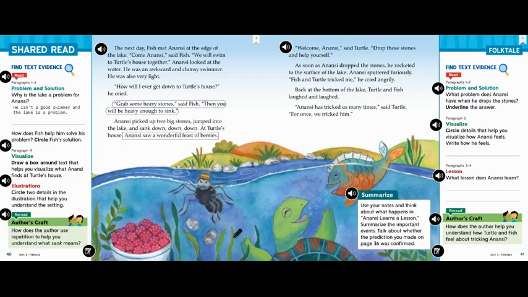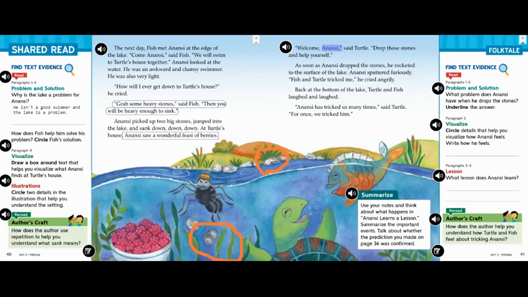So I'm going to circle this area right here because this shows me the water and the seaweed. The second detail that I'm going to circle are these rocks and plants on the bank here. This shows me where the story took place in the beginning, where the turtle came up to the water to wash his hands. Let's read on to find out what happens next.